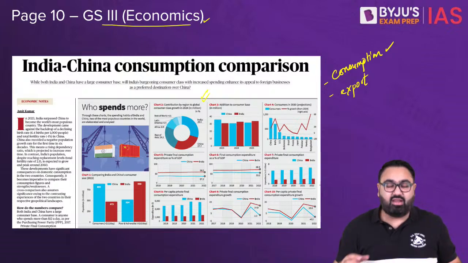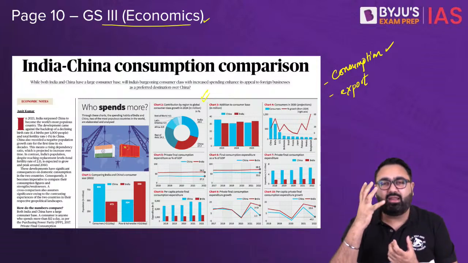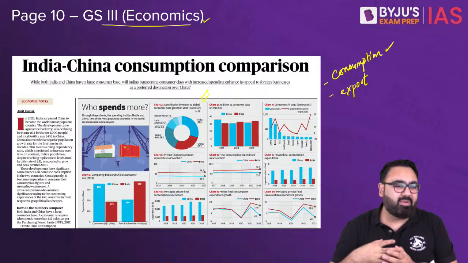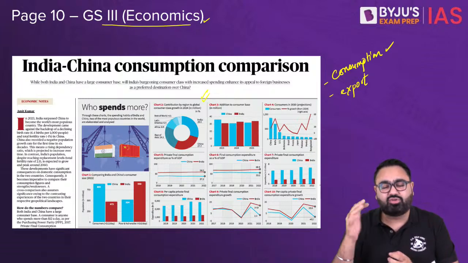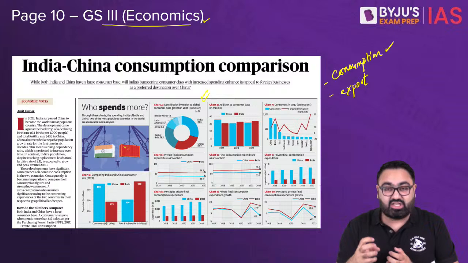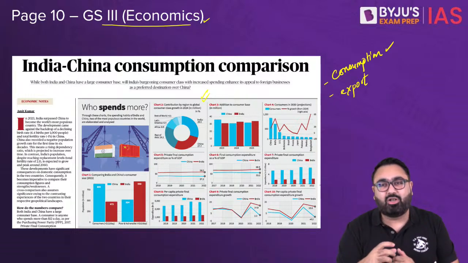Consumption means when the people within your country consume so much that it will automatically increase your growth. For example, let's say Indians buy so many things that our companies are happy to just sell within India. They don't have to sell anything outside. Foreign companies can also come and sell in India because they see such a high consumption pattern. So again, high consumption would mean a situation wherein the people within the country are able to sustain their own economy, their own market. That